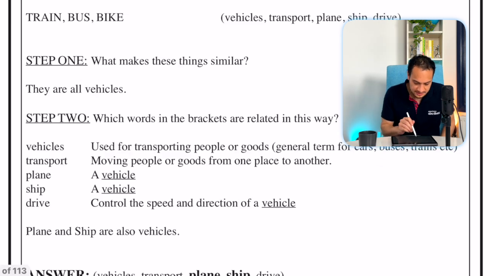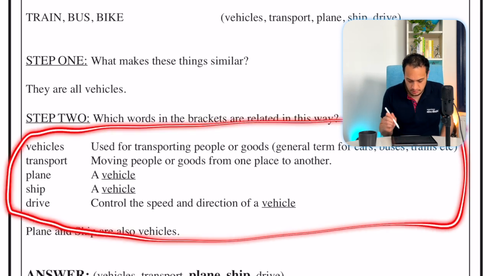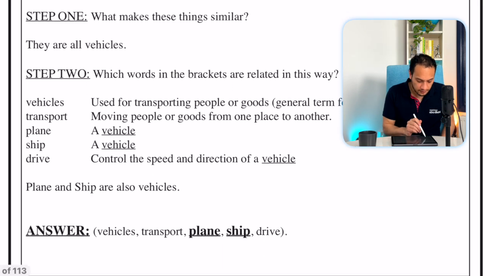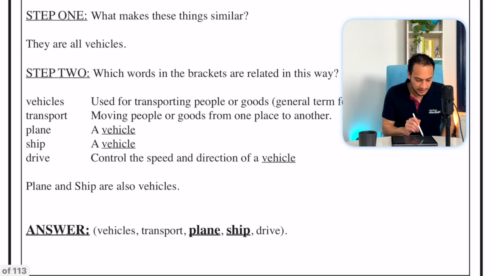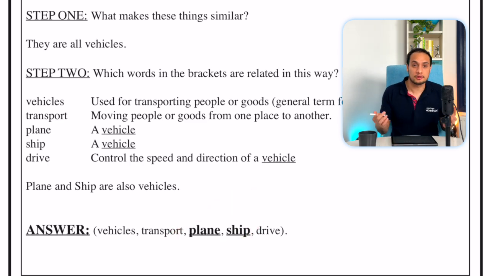Step one, what makes these things similar? They're all vehicles. Then step two, which words in the brackets are related in this way? As you can see here, we've written out how they relate to each other. And the final thing is identifying that plane and ship are also vehicles, so our answers are plane and ship. Let's get into some of our own examples.